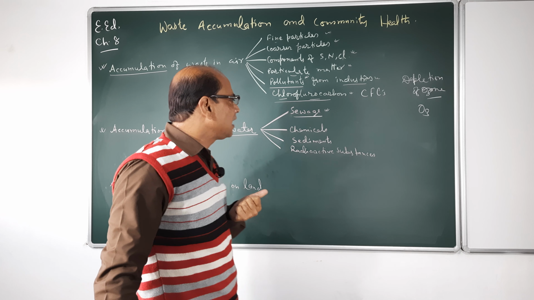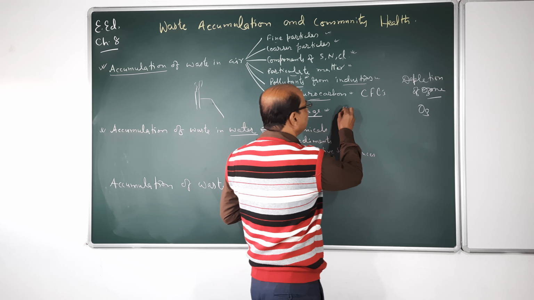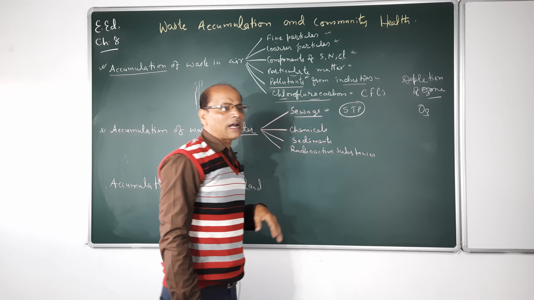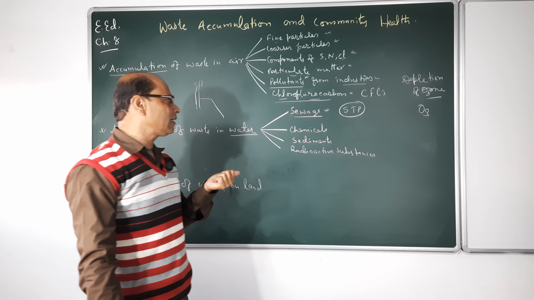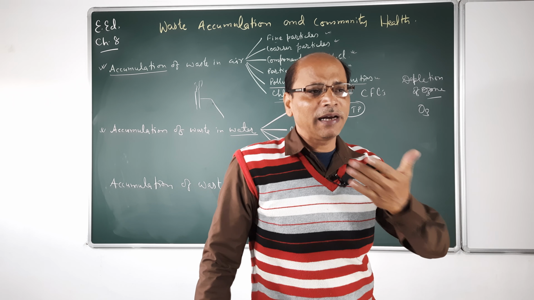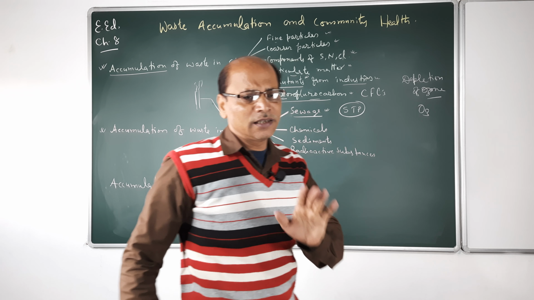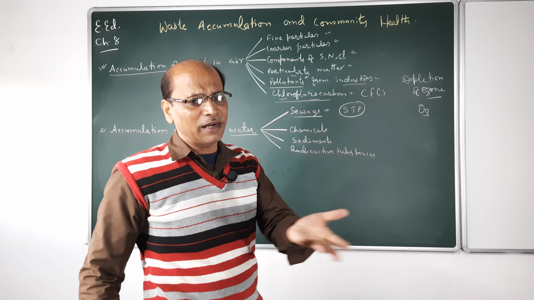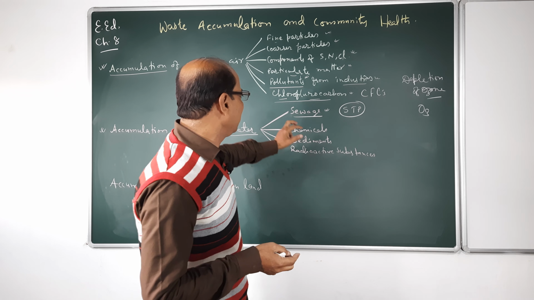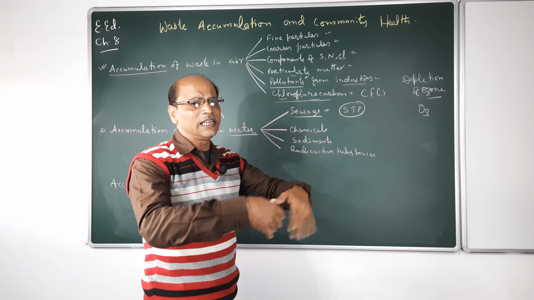How do we treat it? That is called a sewage treatment plant. These sewage treatment plants can treat the water. If it is acidic, they treat it with a base and make it neutral. If it is basic, then they treat it with an acid and make it neutral. After making it neutral, they will release it.